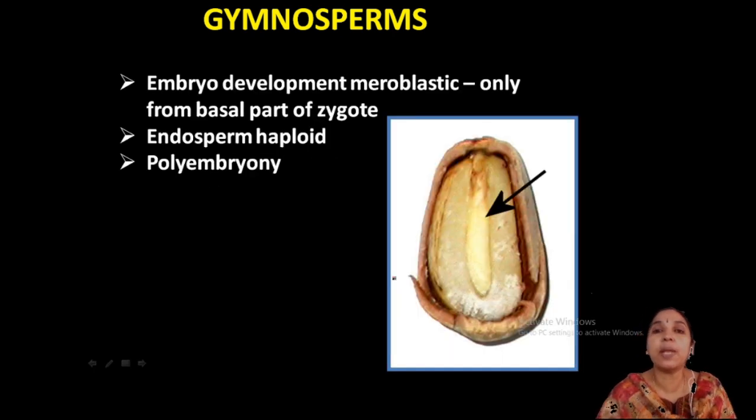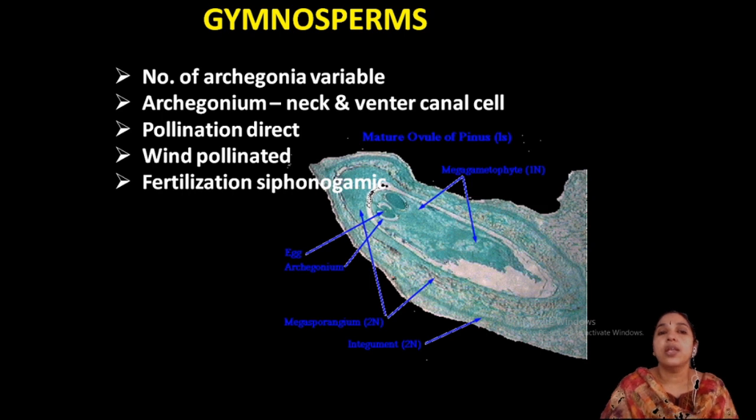Now, embryo development is meroblastic, only from the basal part of the zygote. Okay, endosperm is haploid, I already told you, and most of the members show polyembryony. A large number of embryos develop. Now, archegonia is another important point. Here archegonia are present, but in angiosperms archegonia are absent.